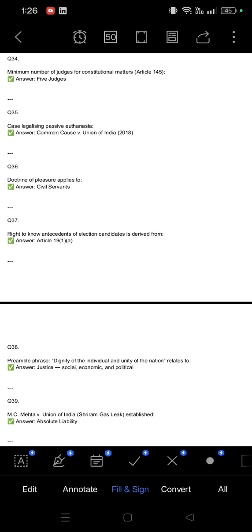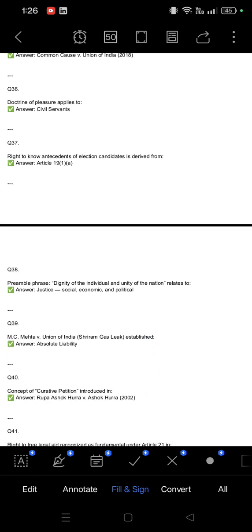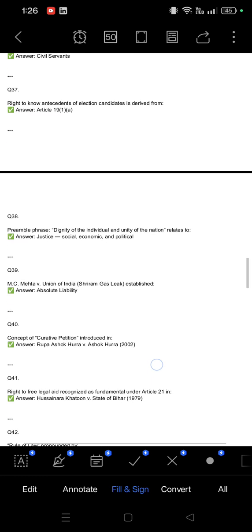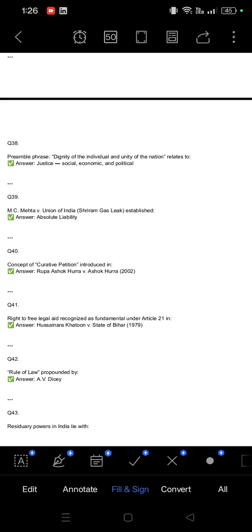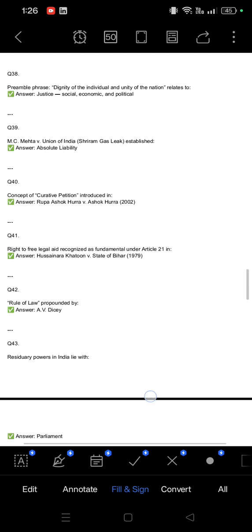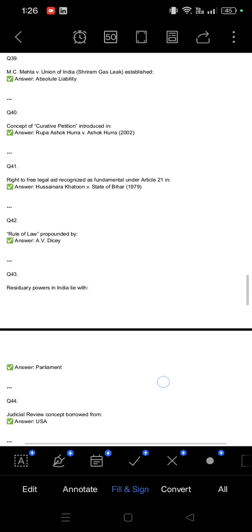Doctrine of pleasure applies to the civil service. Right to know the antecedents of election candidates is derived from Article 19(1)(a). Preamble phrase: dignity of the individual and unity of the nation, related to justice, social, economic, and political. MC Mehta versus Union of India, in the Shriram Gas Leak case, established absolute liability. Curative petition was introduced in Rupa Ashok Hurra versus Ashok Hurra case.